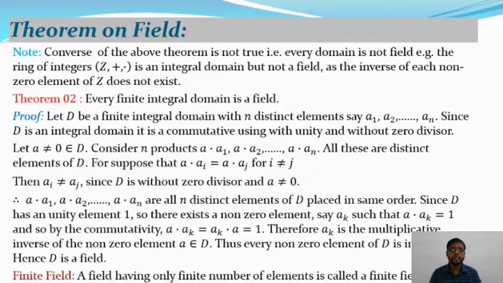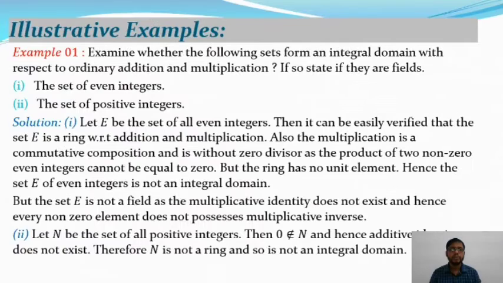So here is the definition of a finite field. A field having only finite number of elements is called a finite field. This is the definition of a finite field. So now move on to the next slide. In this slide we will discuss some examples on field.